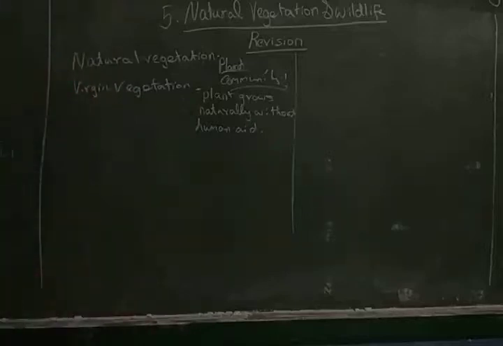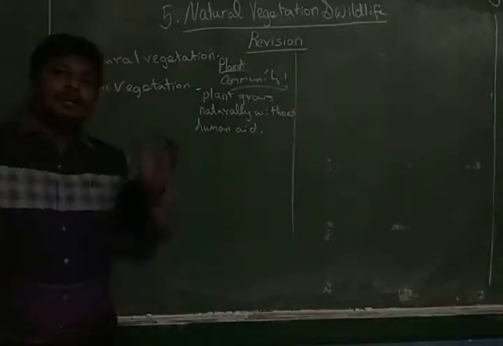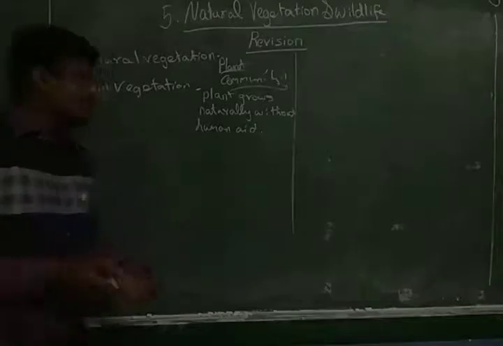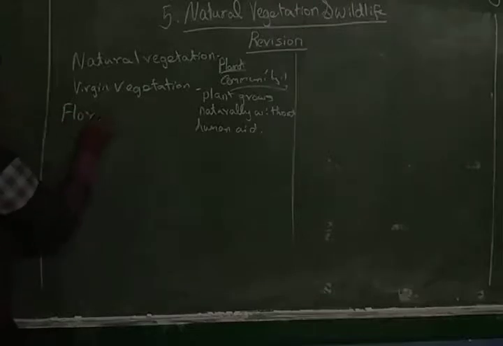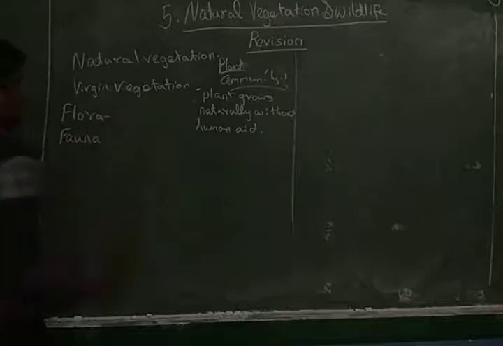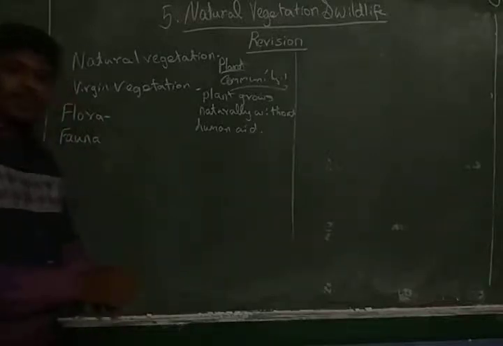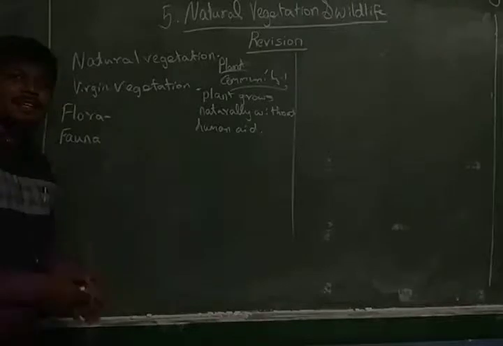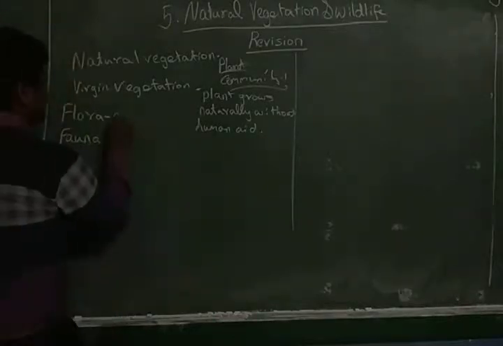What are the two types of living beings on our earth? Mainly, the first one is flora and the next one is fauna. What is flora? Flora means the growth of plants in a particular area or a particular period.